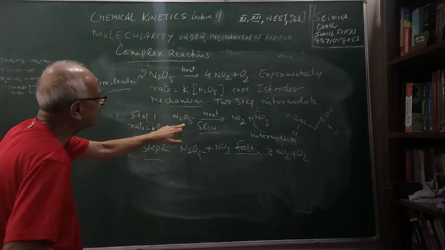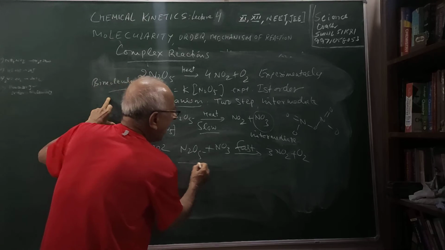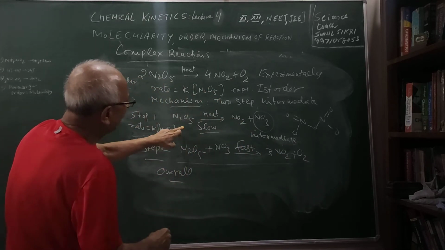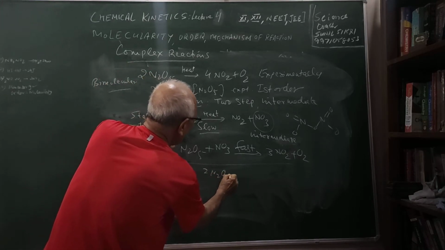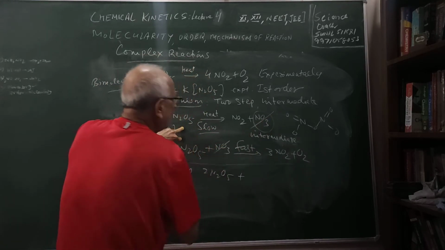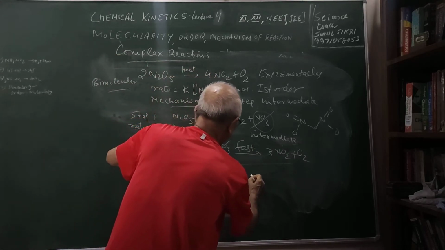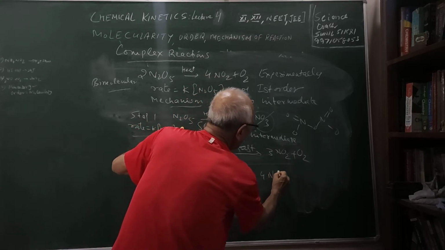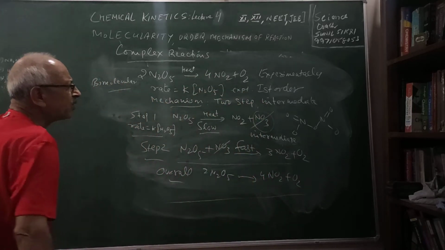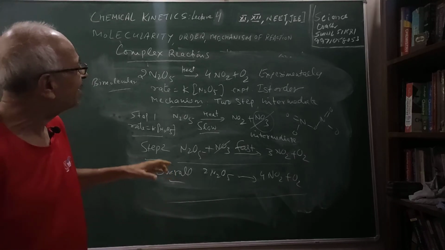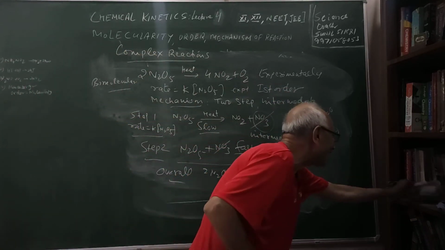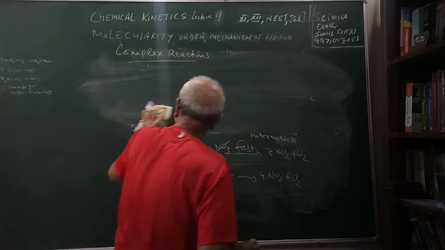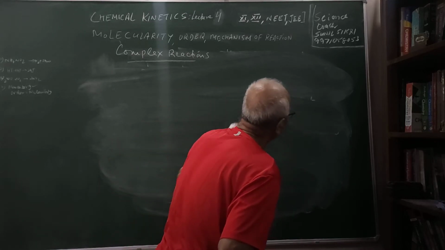Therefore, the order of the reaction is 1, molecularity is 2, and if I add the 2, what is the overall reaction, students? 2 N2O5 is there, and the intermediates are not involved in the reaction. As you can see, they will cancel out here. 2 N2O5 is giving me what? 1 and 3, 4 NO2 plus O2. So here I have shown a complex reaction in which you can see that order and molecularity are not the same.